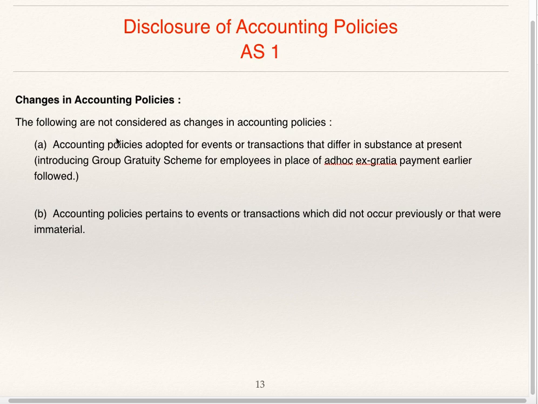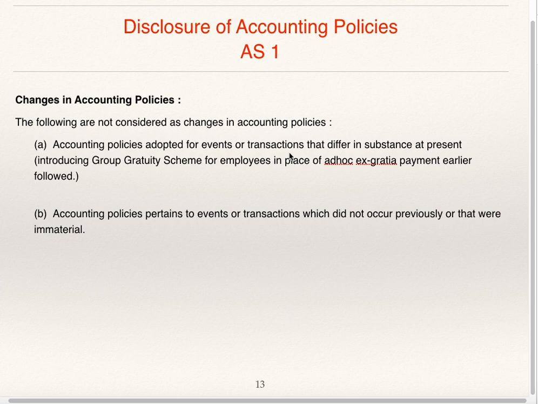The following are not considered as change in accounting policies. Accounting policies adopted for events or transactions that differ in substance at present, introducing group gratuity scheme for employees in place of ad hoc ex gratia payment earlier followed.